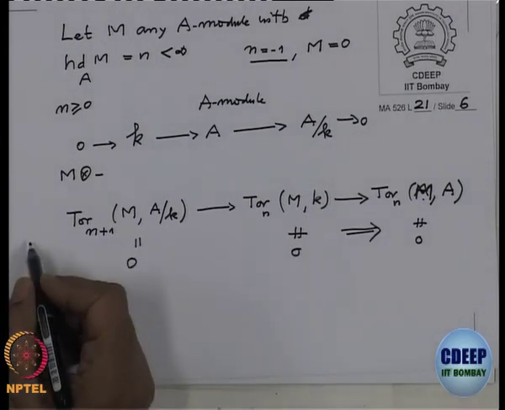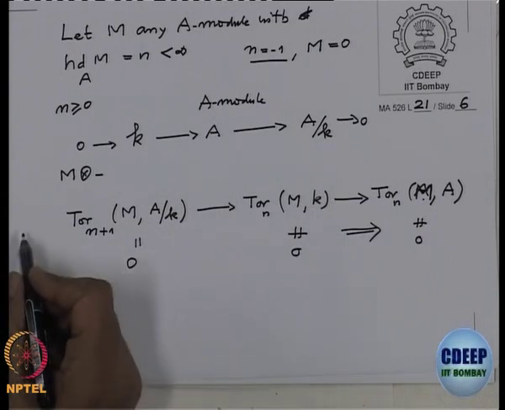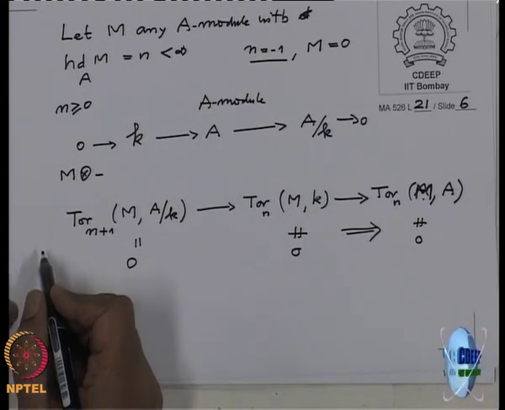And this is 0 because you see the earlier one is Tor n+1 (M, A/K), right? So that is 0.